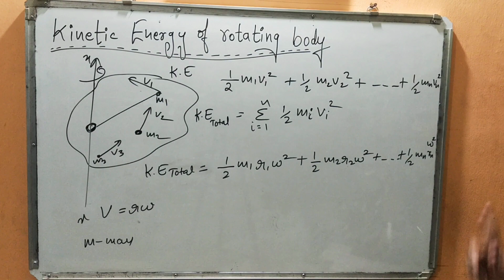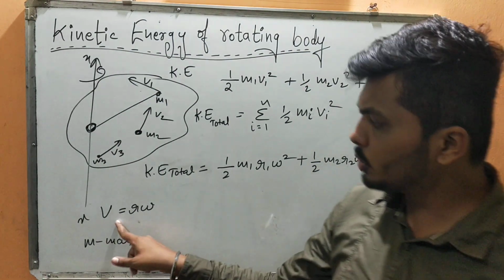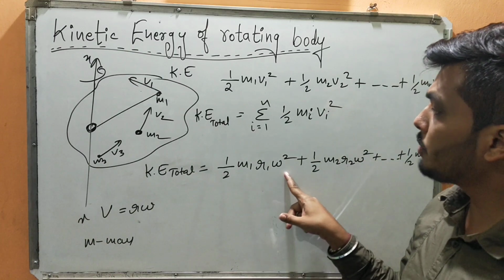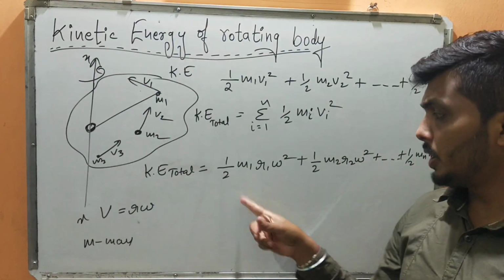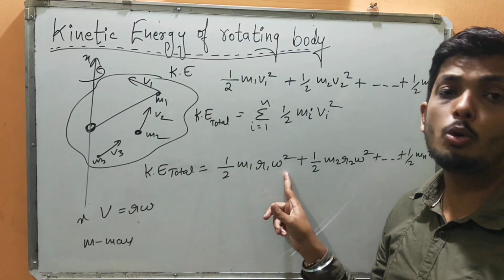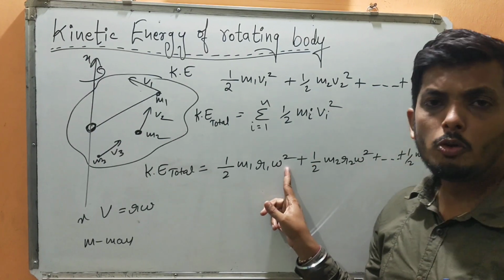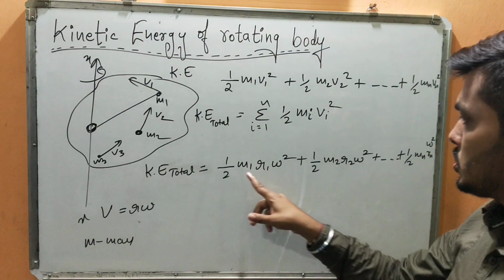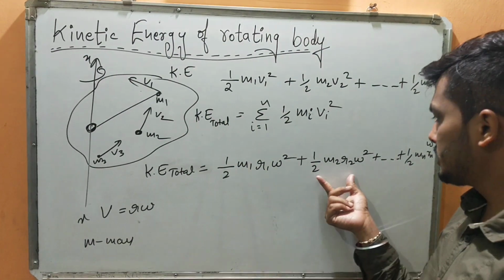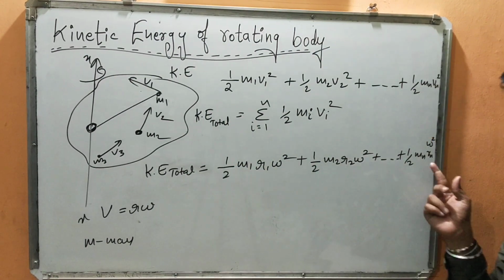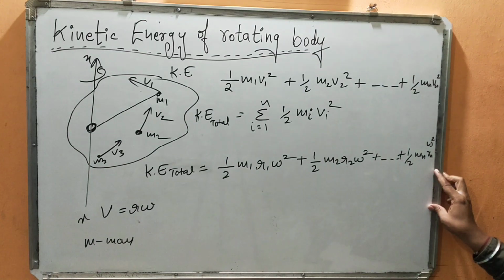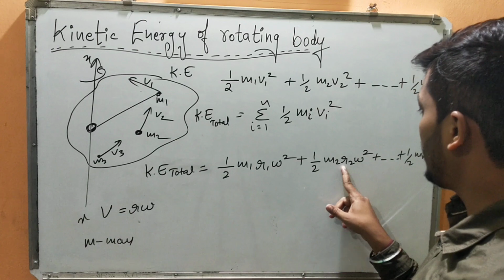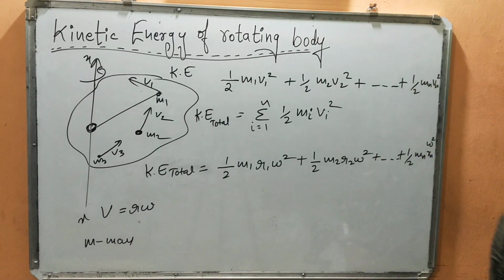So observe a very important thing: we know that v is equal to R omega. So instead of writing v1 square, shall I write R1 omega square? You might be wondering, sir, why you have not written R1 omega 1 square? The value of omega remains the same for a body rotating about any fixed axis. So this is for the first particle, this is for the second particle, and so on for the third particle, up to the nth particle: m1 R1 square omega square, m2 R2 square omega square, and so on.